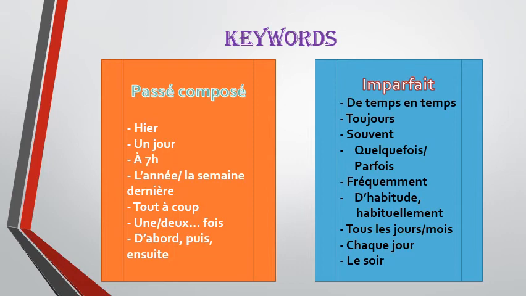On the other hand, with imparfait, the keywords which are used are de temps en temps, toujours, souvent, quelquefois, parfois, fréquemment, d'habitude, tous les jours, tous les mois, chaque jour ou le soir. So this means that through these keywords we can identify whether the action has been done at a particular point of time, whether it is complete or whether it was an ongoing action, whether it was a repetitive action, and accordingly we can decide whether to use passé composé or to use imparfait.